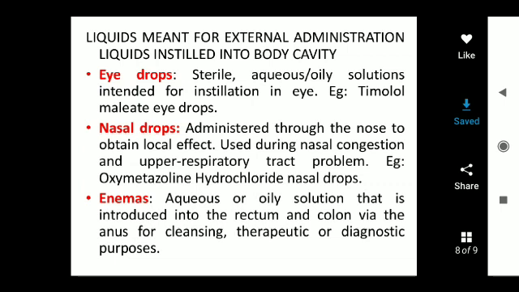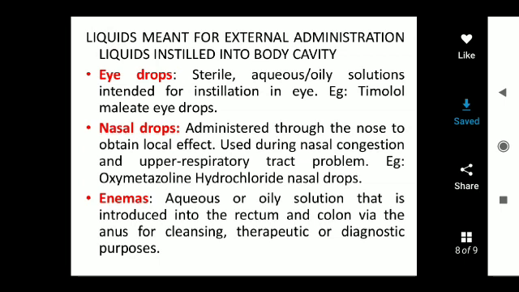Enemas are aqueous or oily solutions introduced into the rectum and colon via the anus for cleansing, therapeutic or diagnostic purposes. These are the various types of liquid preparations instilled into body cavities for external administration.